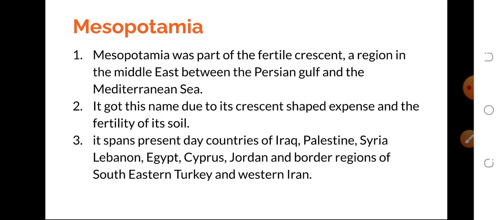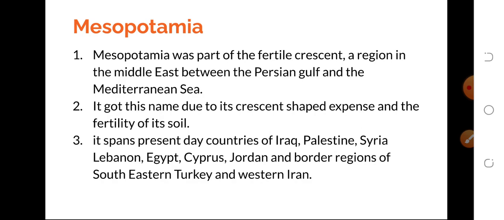It got this name due to its crescent-shaped expanse and the fertility of its soil. The land around this region was very fertile, so this region is famous as the Fertile Crescent.